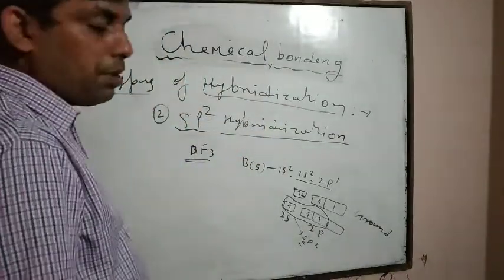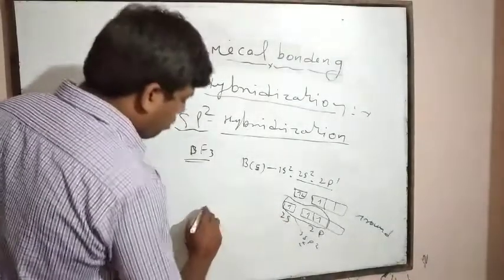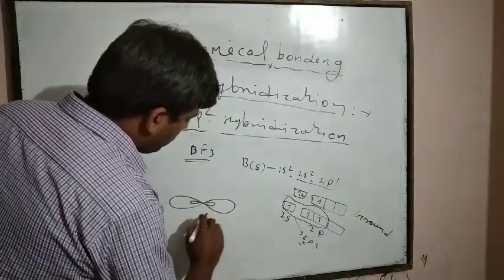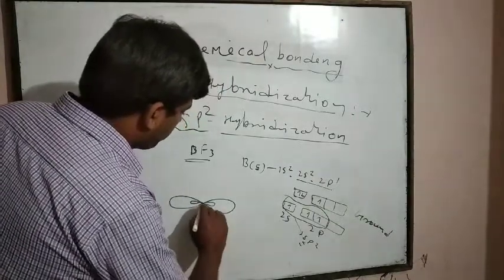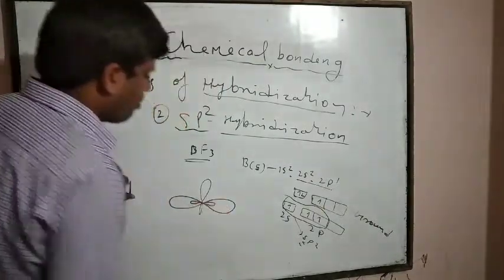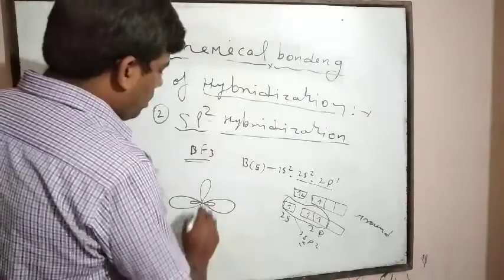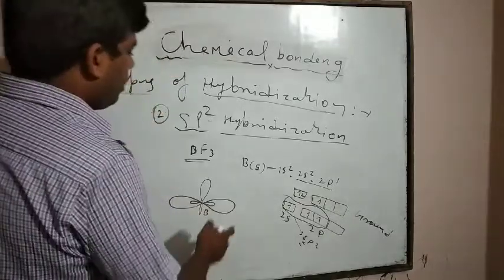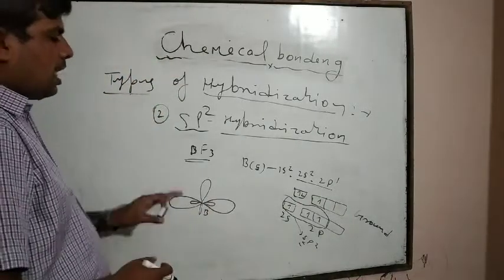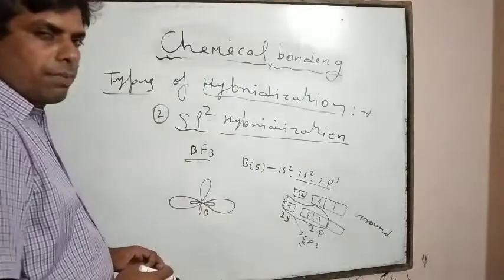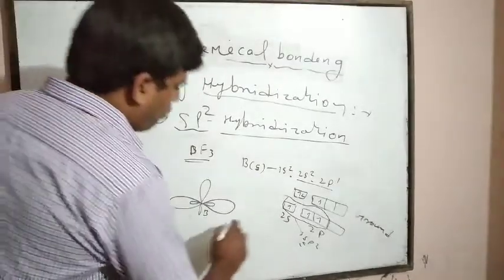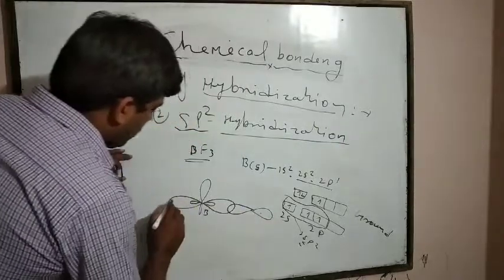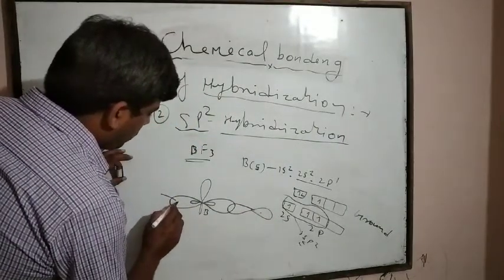Now 3 hybrid orbitals are formed. These are the 3 hybrid orbitals of boron, and these 3 orbitals of boron overlap with 3 fluorine atoms and form a trigonal planar structure.